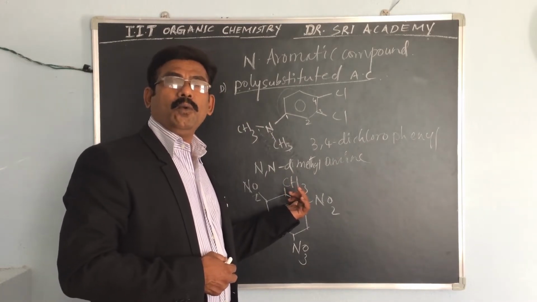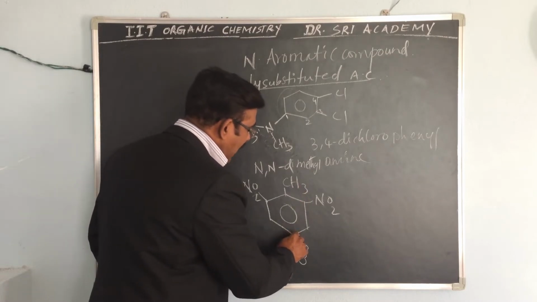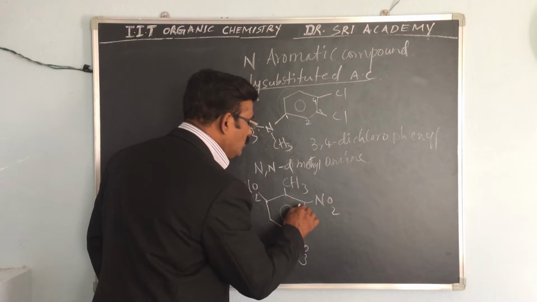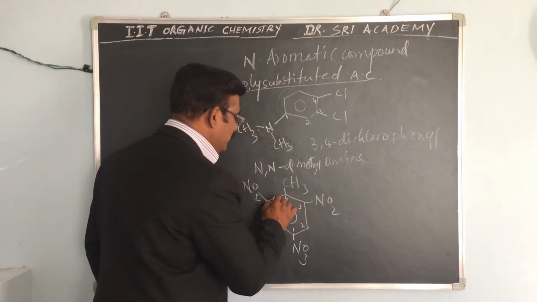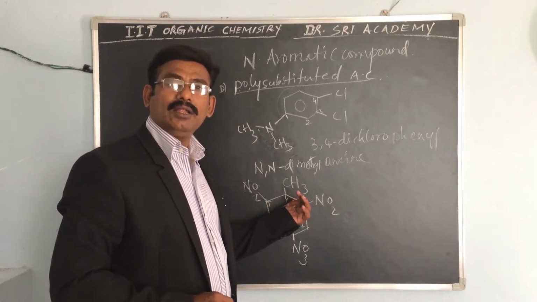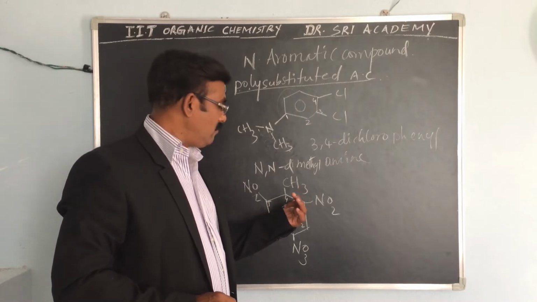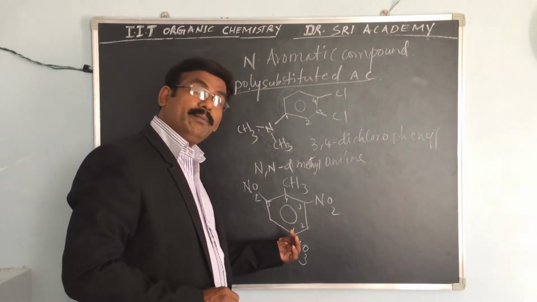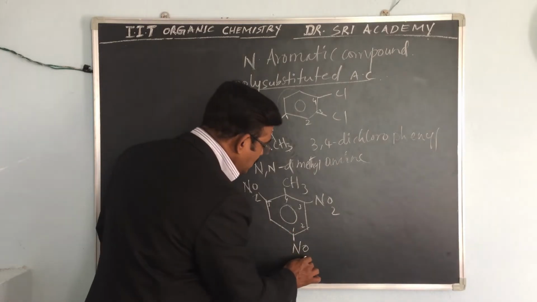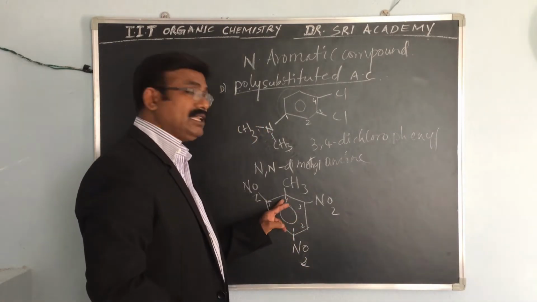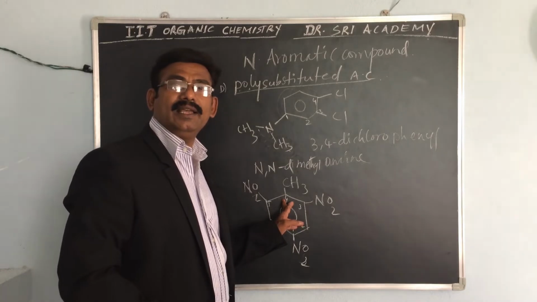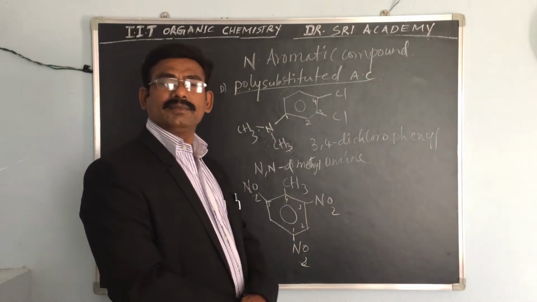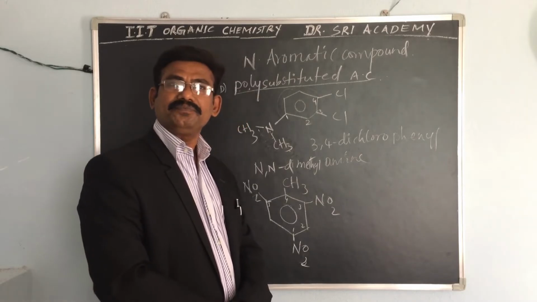This is exactly the nitro compound. So here you give 1, 2, 3, 4, 5. On this position is NO2, nitrobenzene, and on the para position the methyl group is there. Can you give the numbering like this?